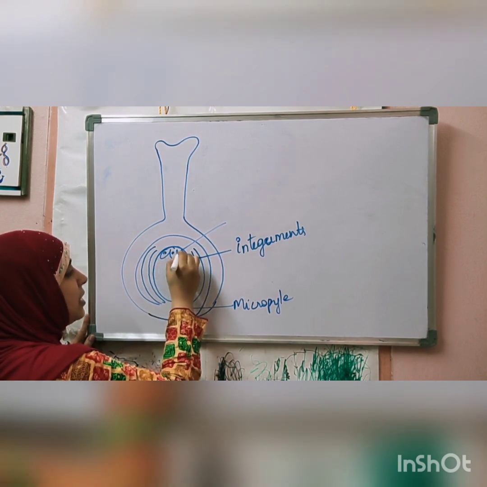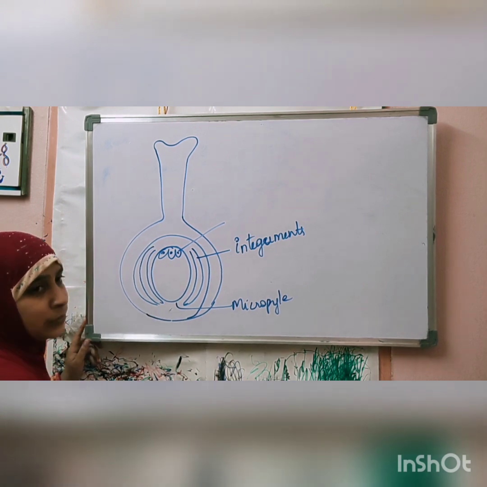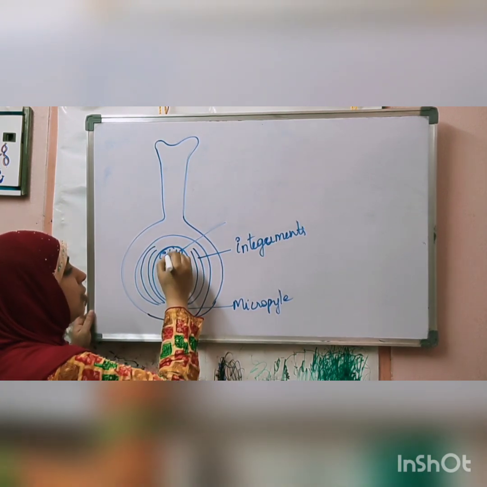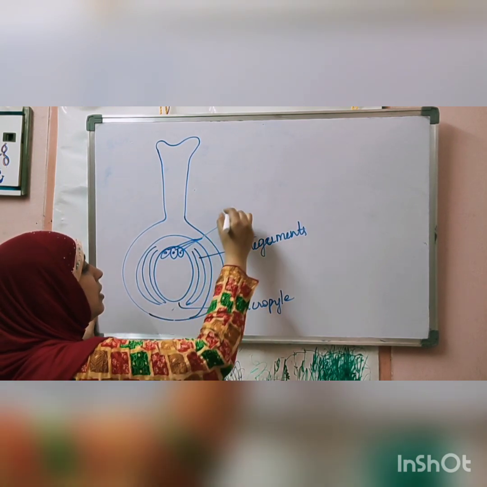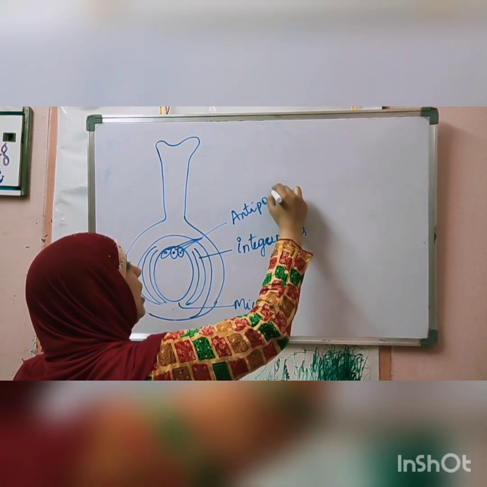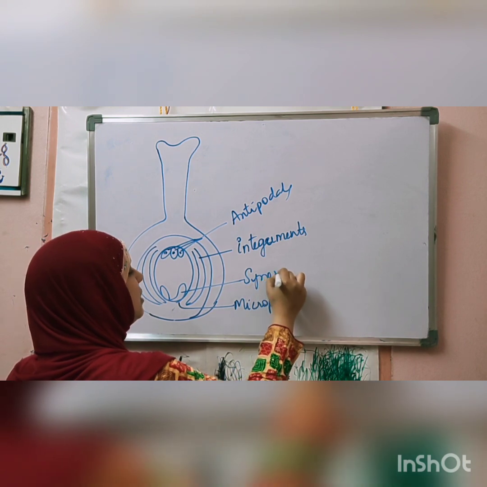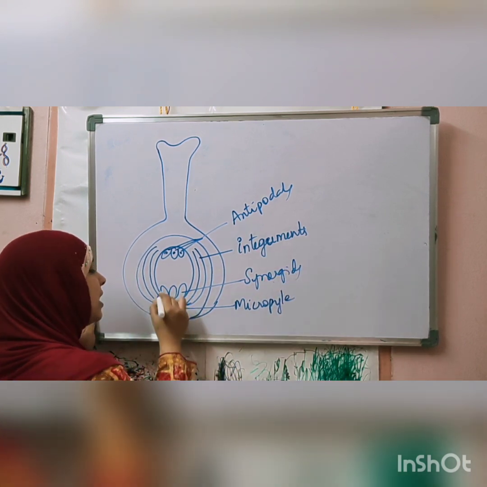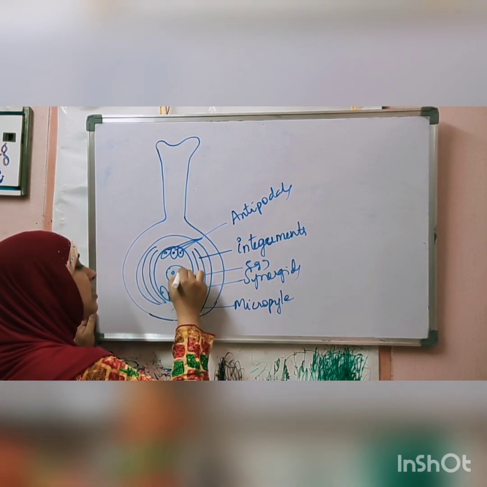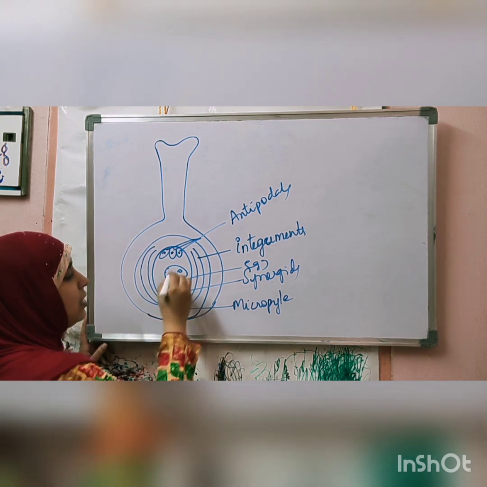The cells that are present in the microsporangia of the ovule, what are they called? Megaspore. These three cells are called antipodals, and on this side there are two cells called synergids, and in between there is an egg cell. This is the egg cell. And here there is a central cell. The central cell has two nuclei, the remaining all have only one nucleus.